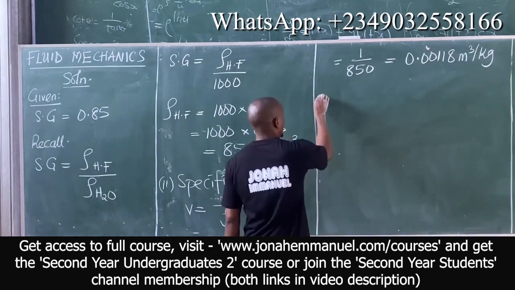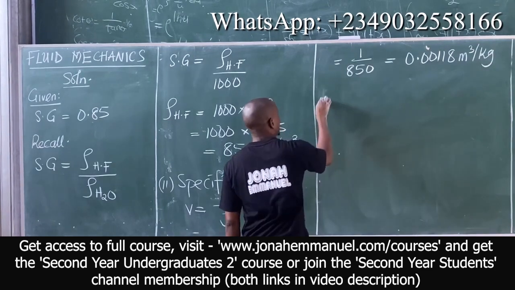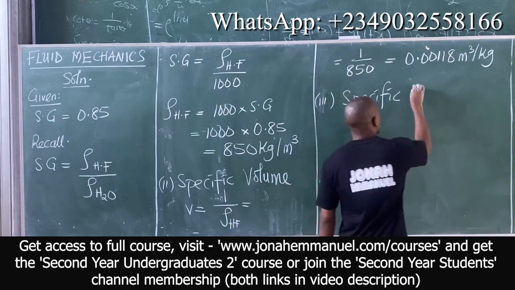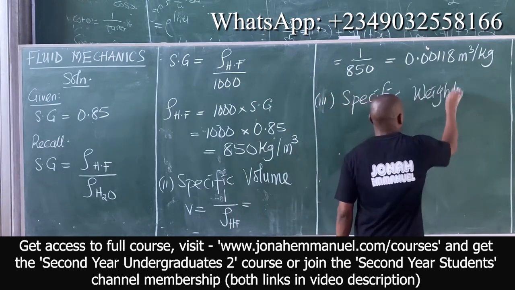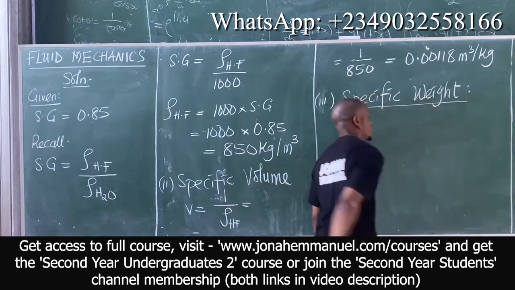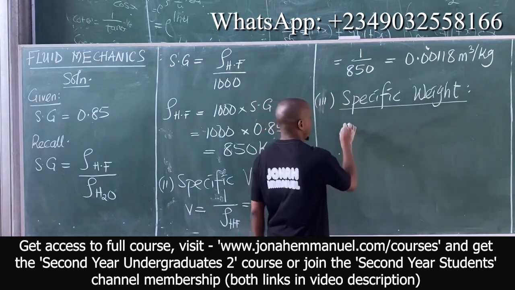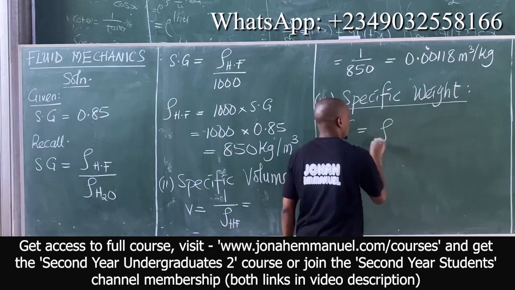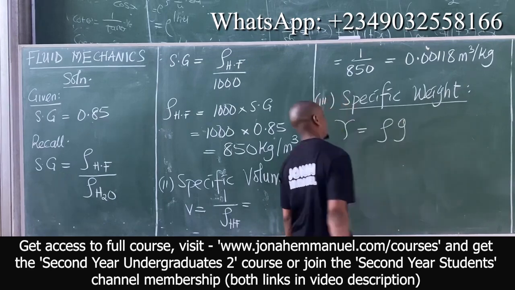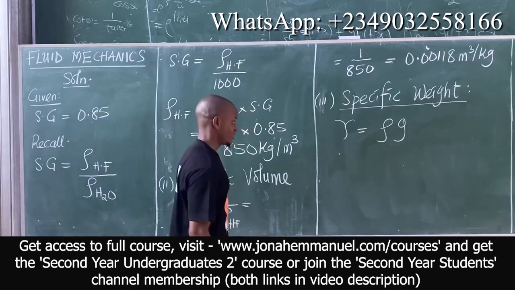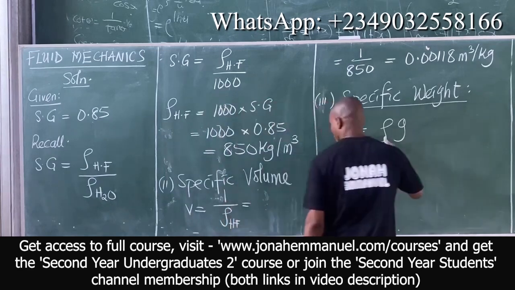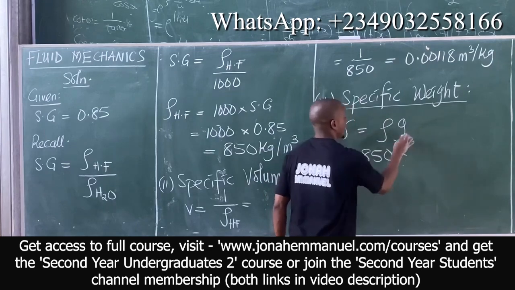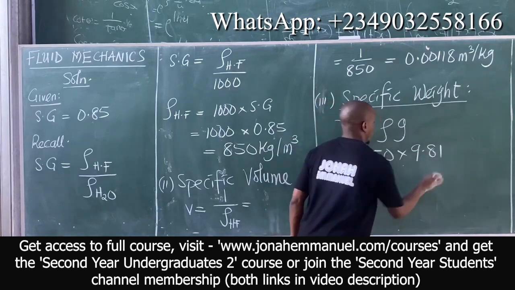Finally, number 3, specific weight. What's the relationship there? We said specific weight, gamma, is equal to specific mass, rho, times gravity. Input values: this is 850, and gravity is a constant, 9.81.